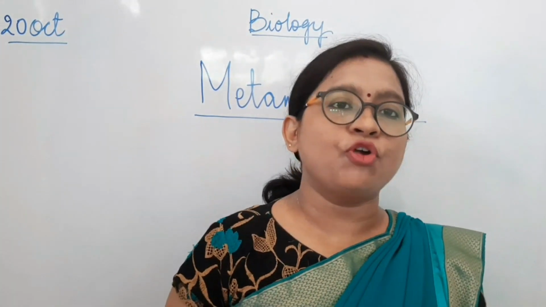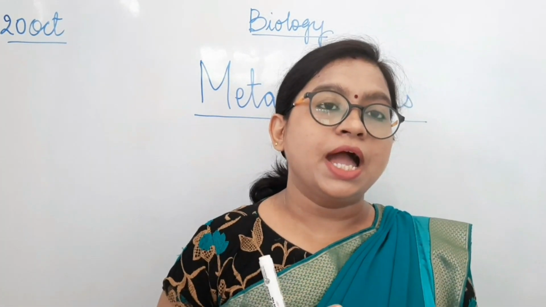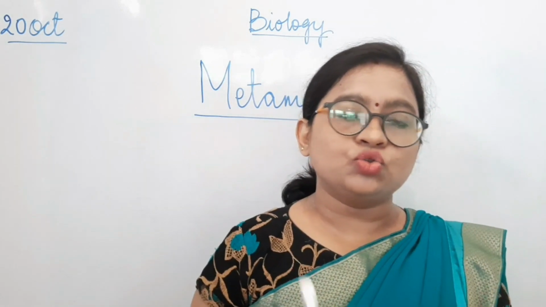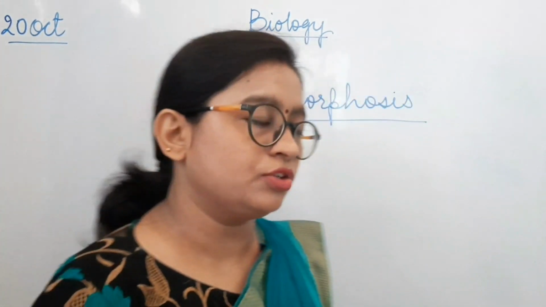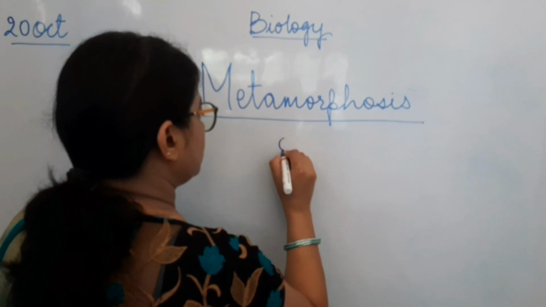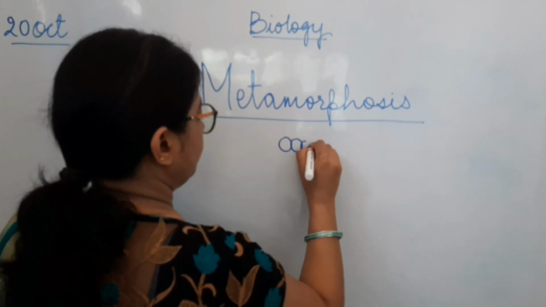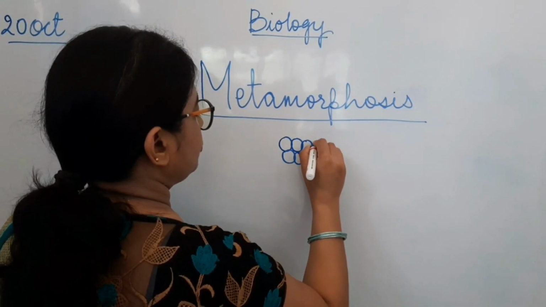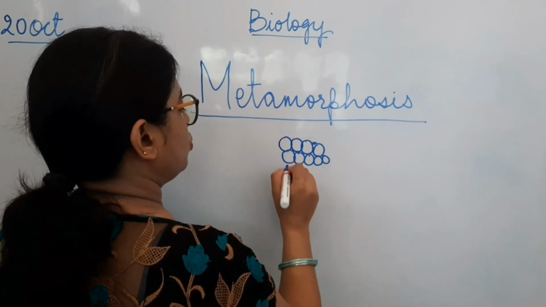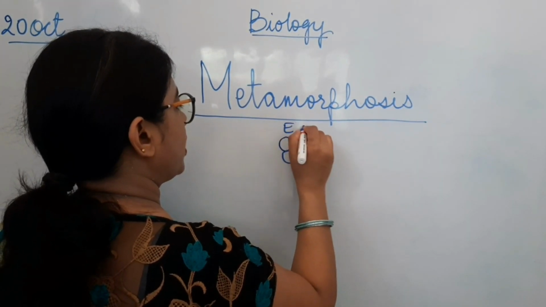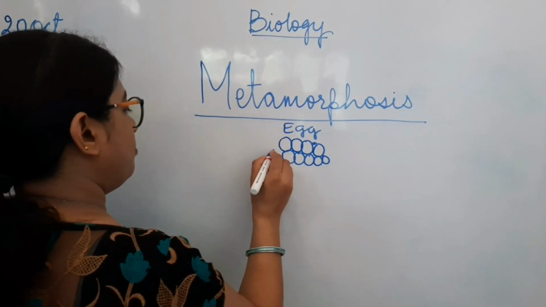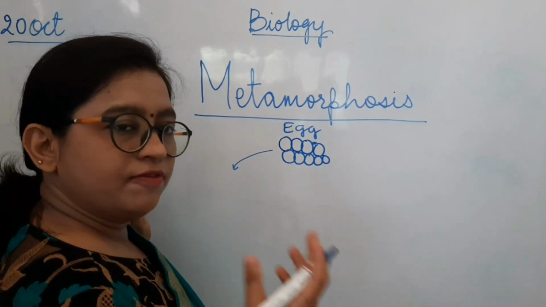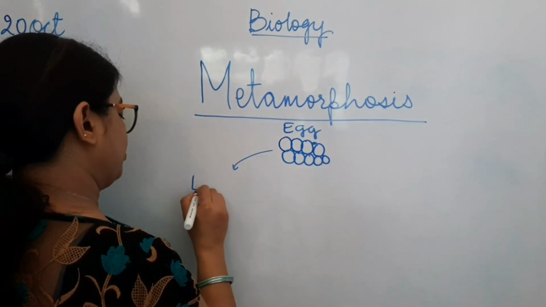Now we are going to discuss the metamorphosis process in frogs. If you remember, a frog shows external fertilization, and it is an oviparous animal. So the first stage is the stage of eggs, where the eggs are already fused with sperm and the zygote is formed. Now from here, the body starts developing. Here comes the early tadpole.